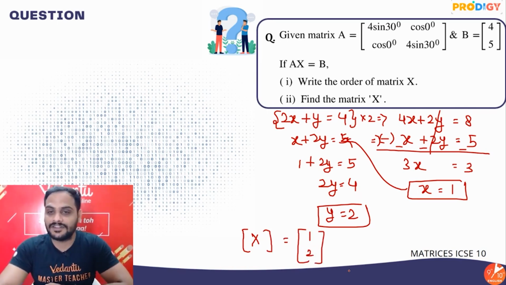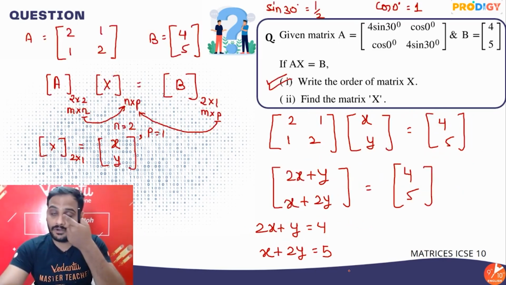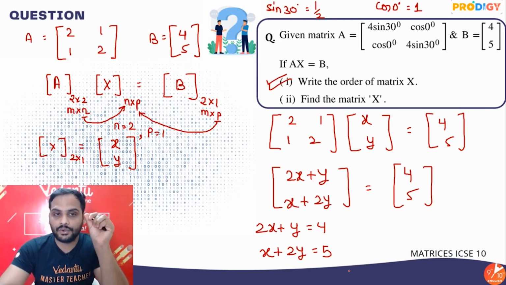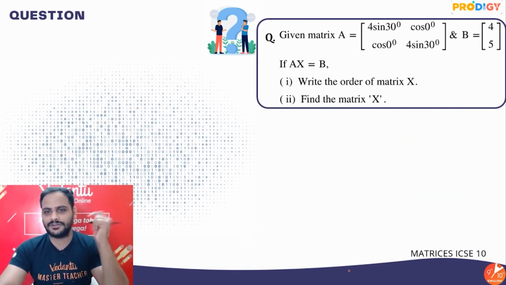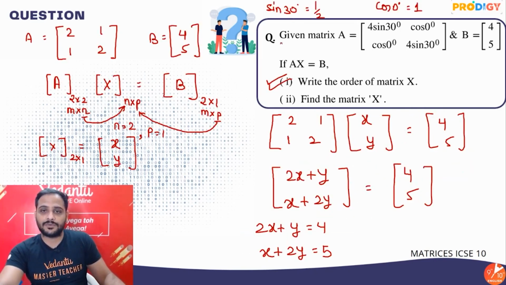Alright guys, so this is how this question will be solved. The main important thing is how we find the order of that matrix X such that AX is equal to B. Once we know that matrix X is of the order 2 by 1, then it is very easy to solve it. After that it is a linear equation in two variables, which we all know how to solve. Alright guys, so this is our star question for today's class. Very good question it is.